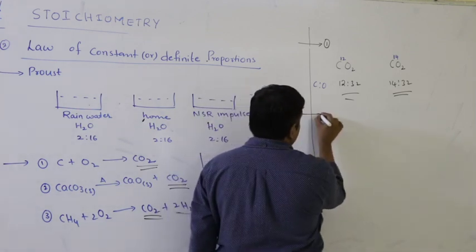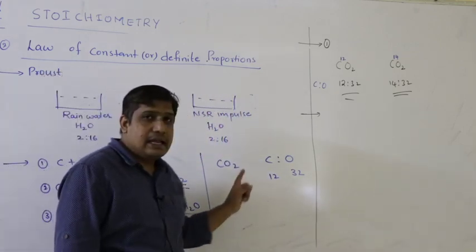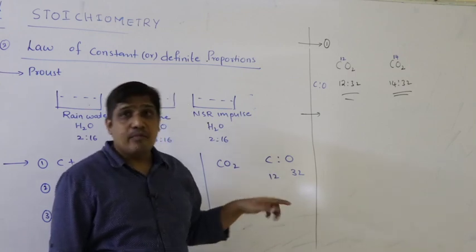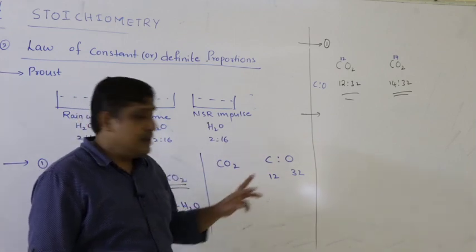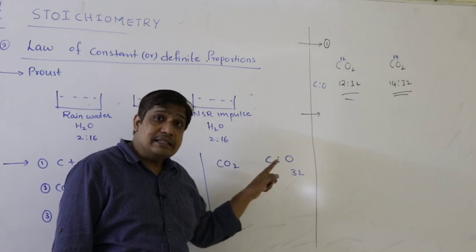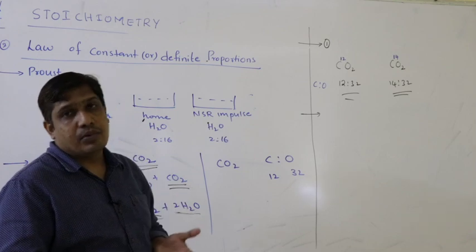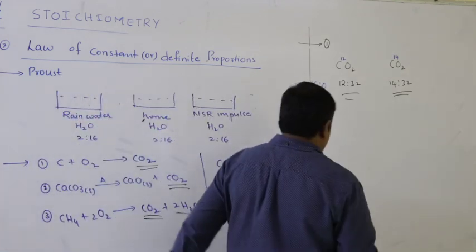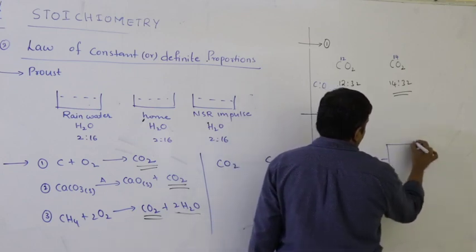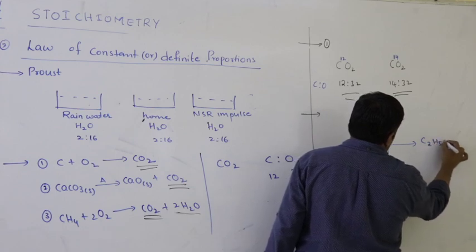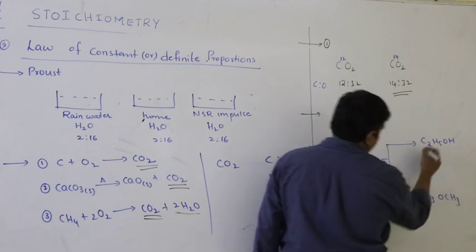And the reverse: elements combining in the same mass ratio may give different products under different conditions. Elements combine in the same mass ratio, but they may give different products, different compounds, under different conditions. For example, let us assume carbon, hydrogen, oxygen. They combine to give ethyl alcohol, dimethyl ether. How many carbons?